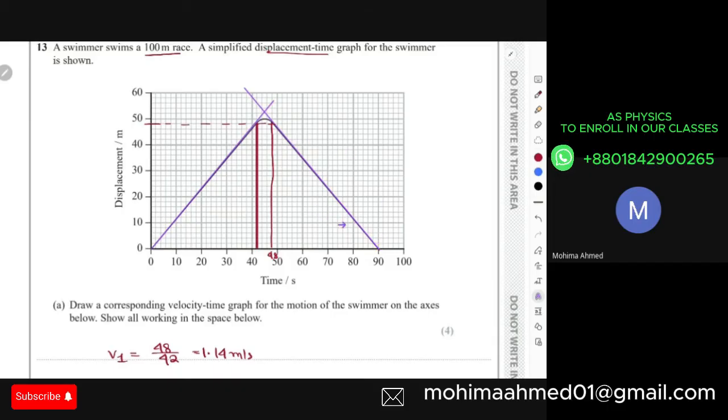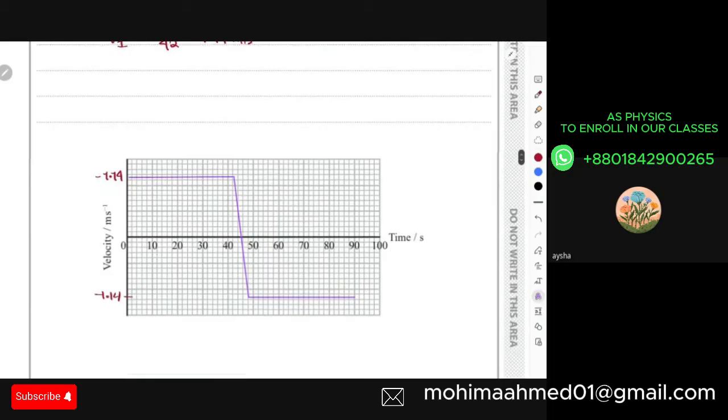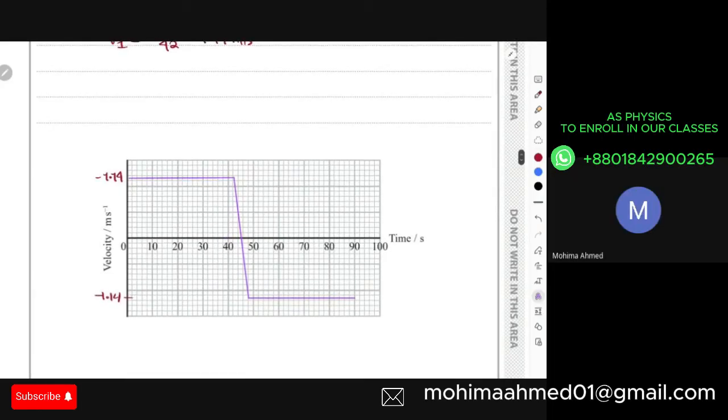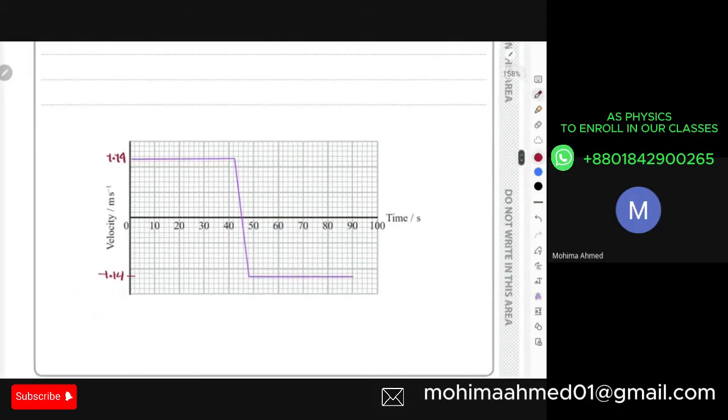Miss, when you drew the velocity time graph, I took the information from the displacement time graph. But miss, you wrote negative 1.14 for both of the values. Oh, sorry, right. This is supposed to be positive. Sorry. This is positive, this is negative. Okay, miss.